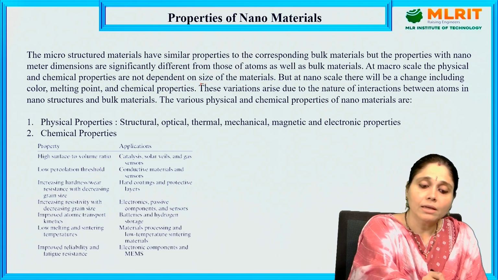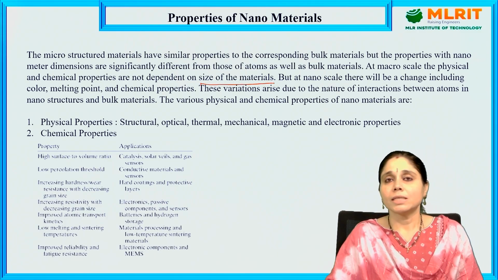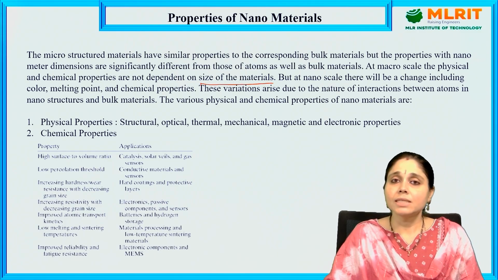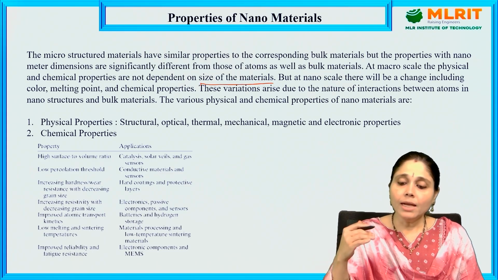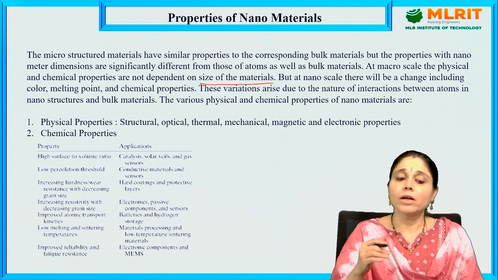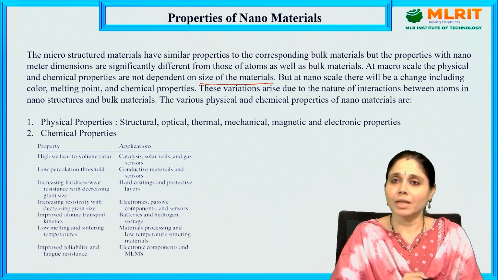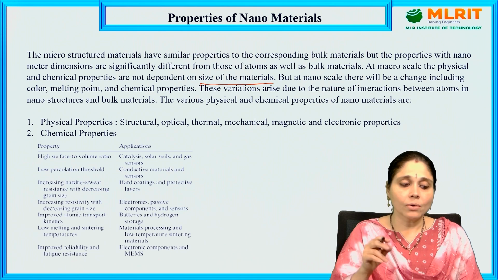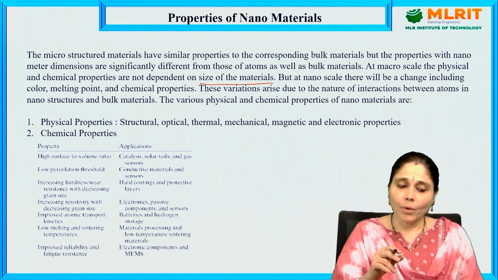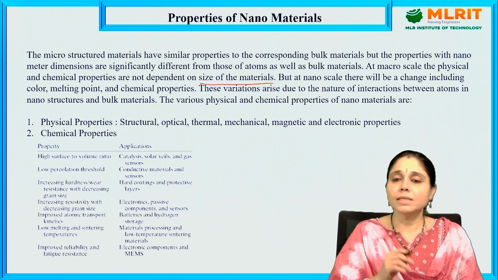So the important concept here is the size of the materials. As we reduce the size, the properties change. At macro scale, physical and chemical properties are not dependent on size, but at nanoscale there will be a change in color, melting point, chemical properties, and so on.